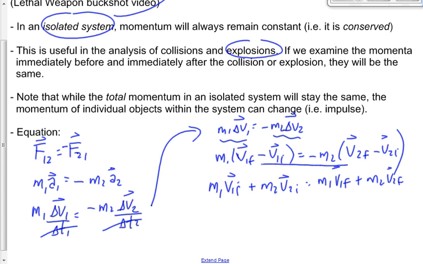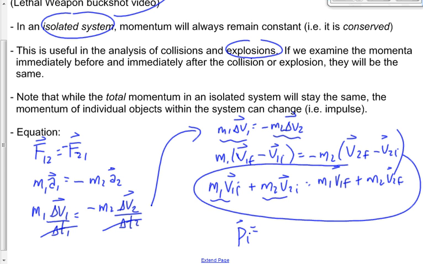This is important. What does this tell us? It tells us that the total initial momentum, the initial momentum of object 1 plus the momentum of object 2, will be equal to the total final momentum, object 1 plus object 2. All comes from Newton's third law, right? F12 is equal to negative F21. Total momentum remains the same, which is what we just said over the last 10 minutes. The law of conservation of momentum says the total momentum remains the same. Okay, we'll pick this up where we left off here next day.